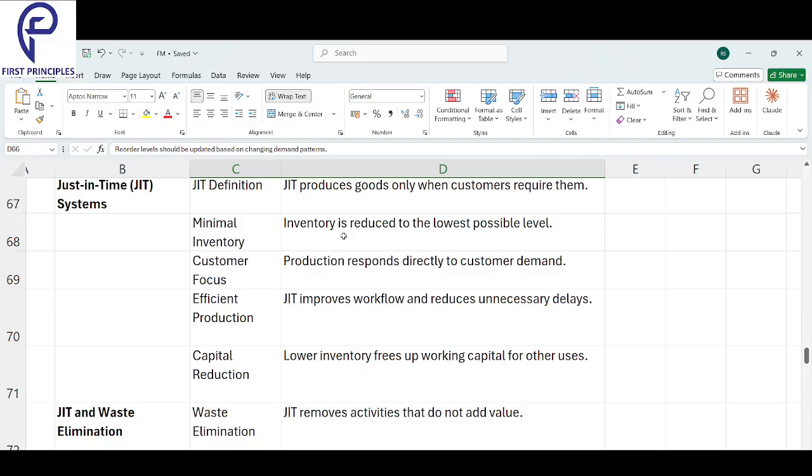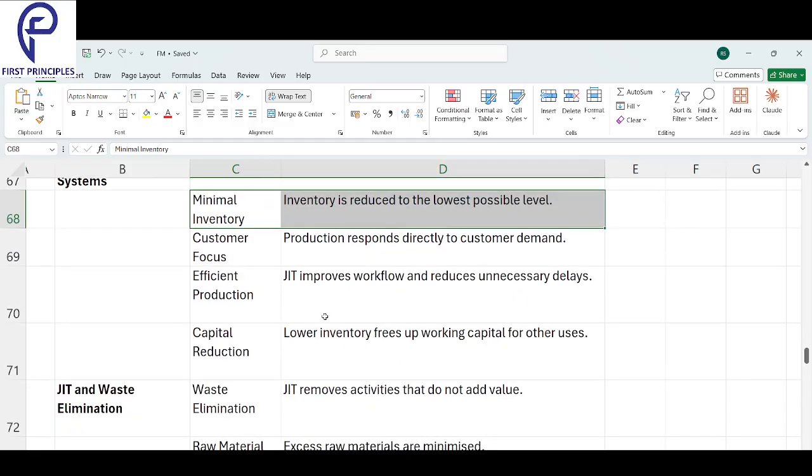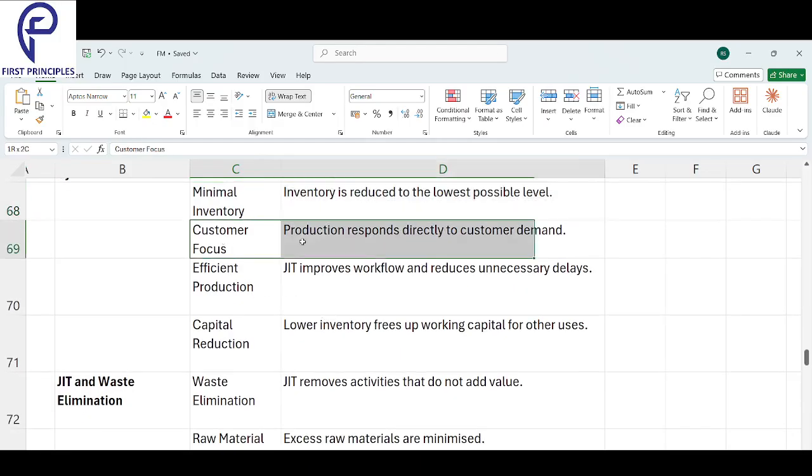You don't store anything, or keep minimal inventory at the lowest possible level. You'll keep the inventory at the lowest possible level, right? Just in time produces goods only when customers require them. First is minimal inventory. Inventory is reduced to the lowest possible level.